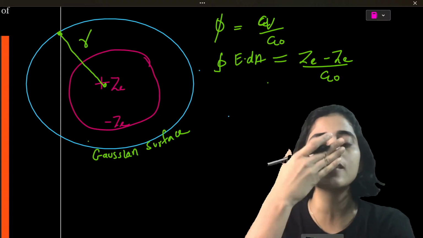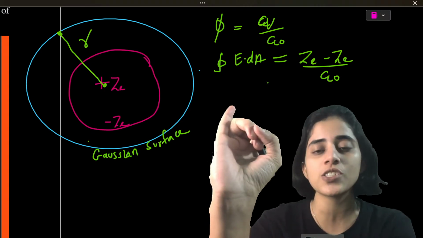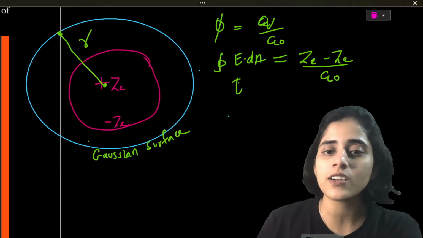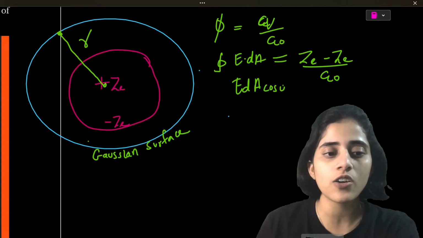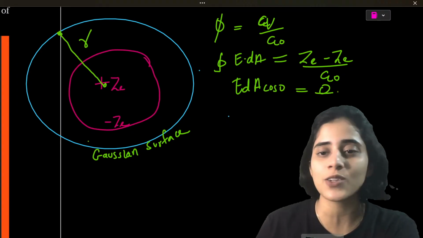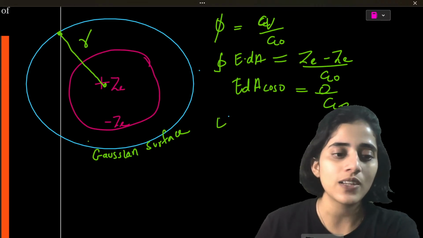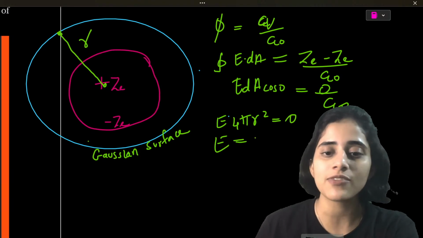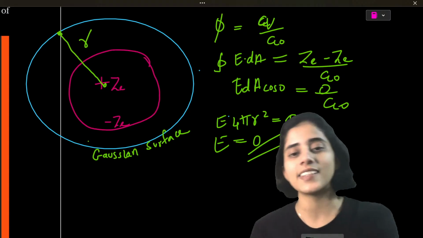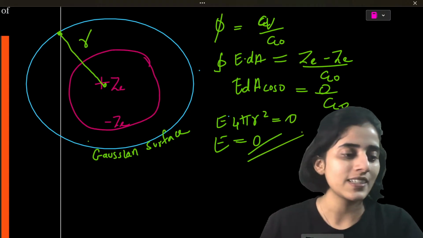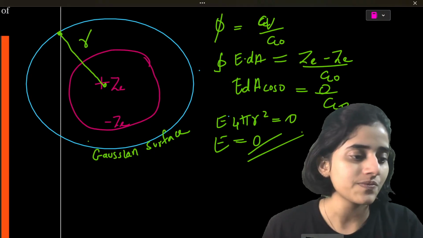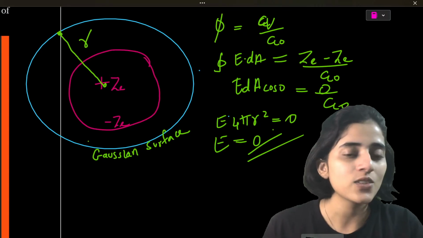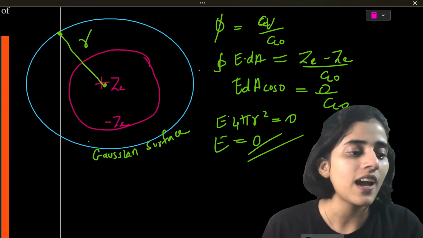So in every question, the most important thing is you need to know what the charge is and then you need to know what the area is. Then it's all very easy. Now, E dot dA is E dA cos 0, which is ZE minus ZE, 0 by epsilon naught. So E into 4 pi r square is equal to 0. So E definitely has to be 0. Right? 4 pi r square cannot be 0. So E has to be 0. So this is for a Gaussian surface outside.